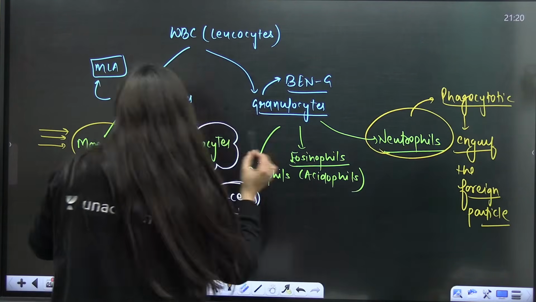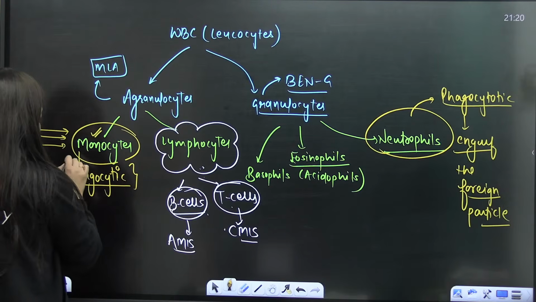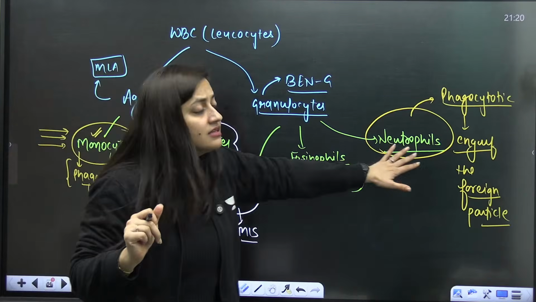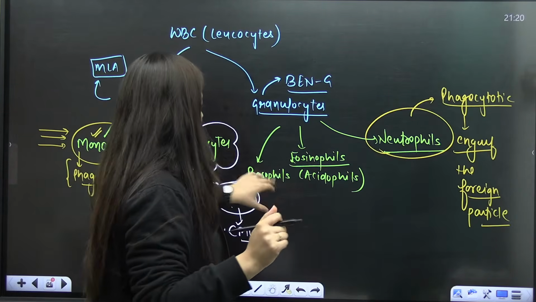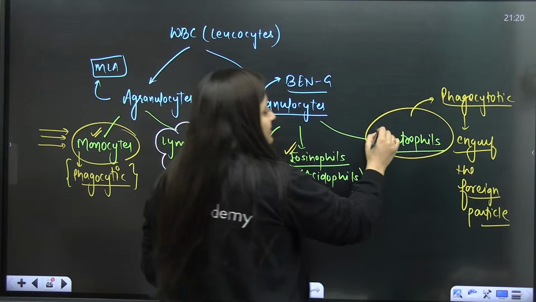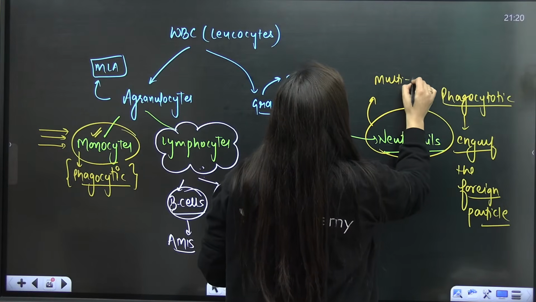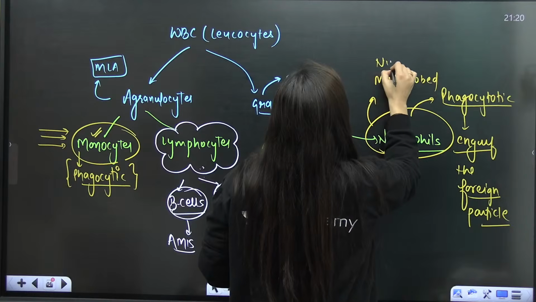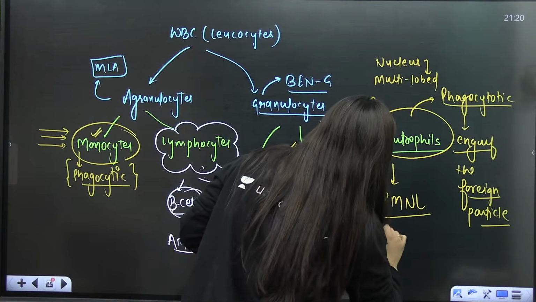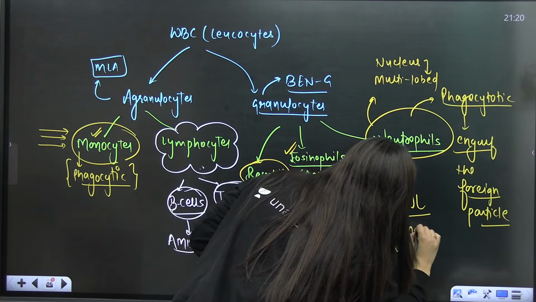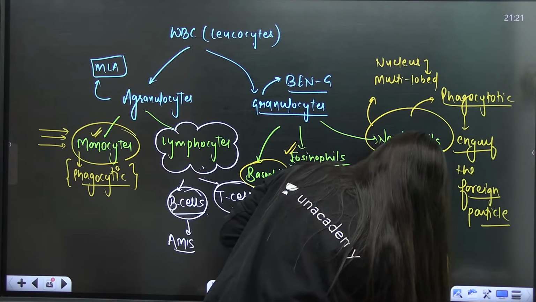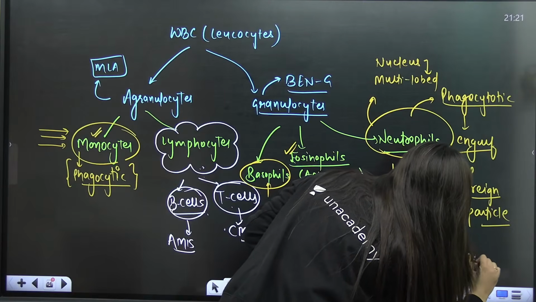So here I'm talking about the cells. As I said, monocytes, they are also phagocytotic in nature. Plus they will become giant. They form the macrophages. Another is the neutrophil. Now students, when you talk about the basophils, basophils are having kind of S-shaped nucleus, tri-lobed nucleus, and here you will see the nucleus is going to be multi-lobed. Are you getting my point? What sort of nucleus is going to be there? Multi-lobed. That's why these neutrophils are also known as PMNL. Poly means many, morpho means form, nuclear, leukocytes, right? So that's what we discussed.